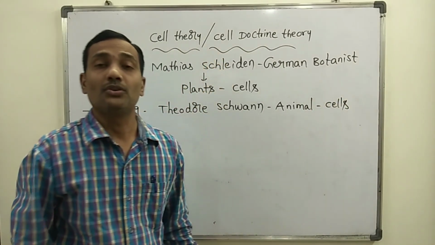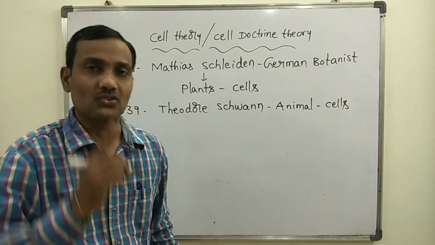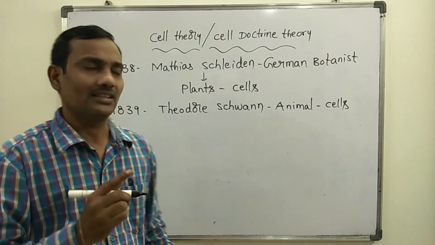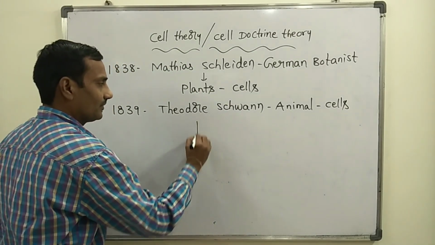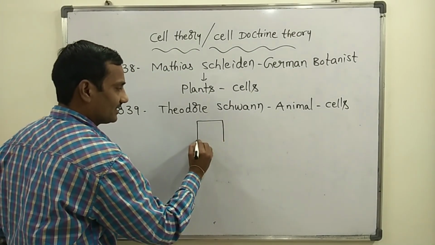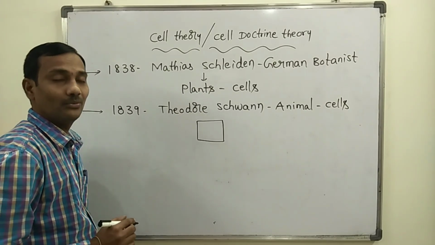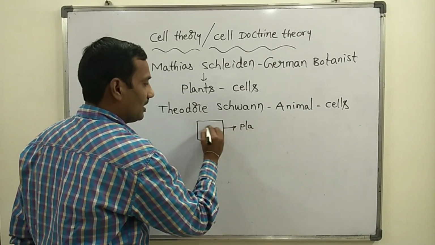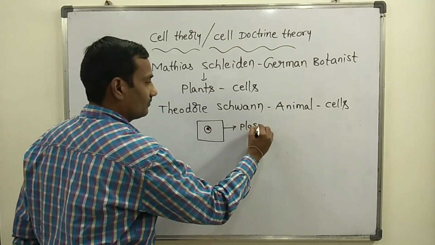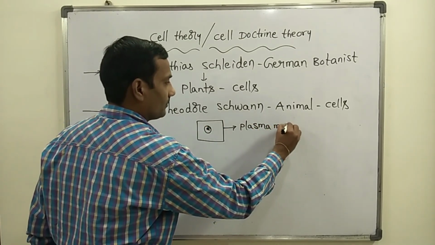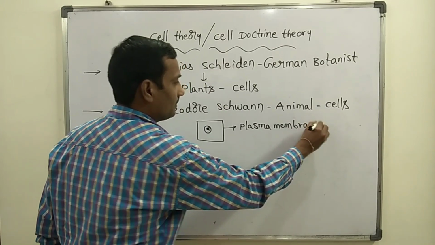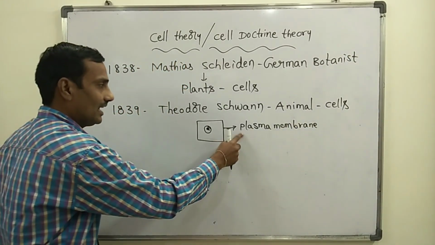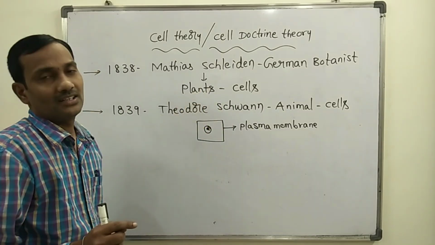Schwann also said that all animals are made up of cells. The outer boundary wall of the animal cells is the plasma membrane. Plasma membrane is present around animal cells, as observed by Theodor Schwann.